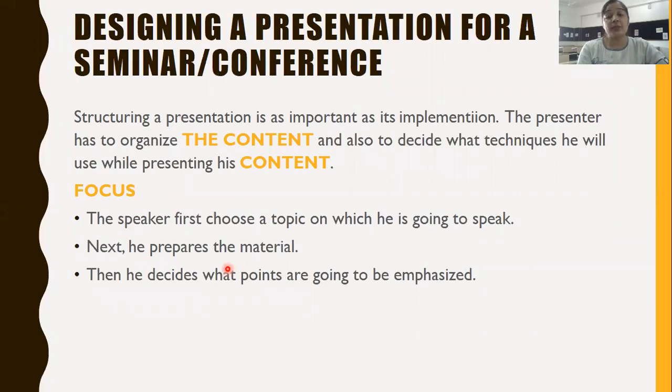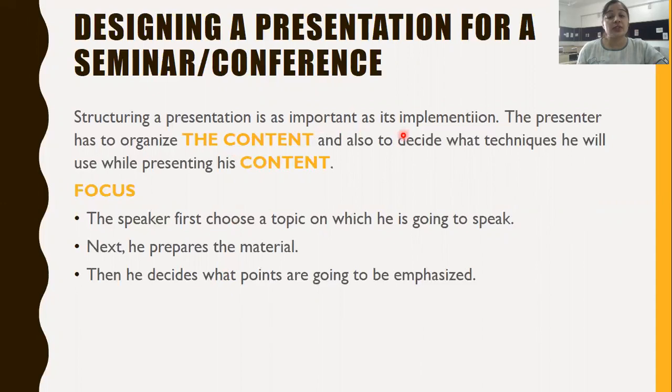Now, how do you design a presentation for a seminar or conference? Three things that you have to consider are, first, the content: what content you are going to put, and what content you are going to utter or deliver in front of your audience. What should be your focus? What is your primary aim in your presentation? And next one is the style, how you're going to deliver it. What is the style that you're adopting for effective delivery of your presentation?